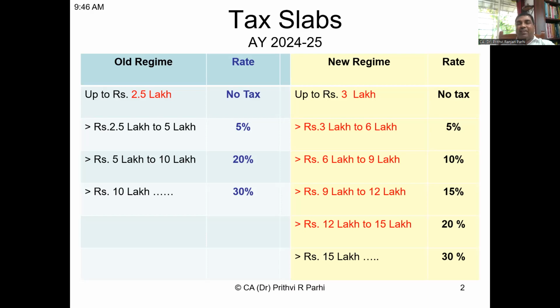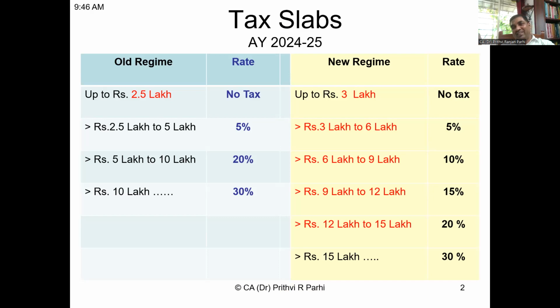That means if someone has an income of 15 lakh, on the first 2.5 lakh slab he is not going to pay any tax. From 2.5 lakh to 5 lakh, he has to pay 5% tax. Above 5 lakh, up to 10 lakh, he has to pay 20% tax.